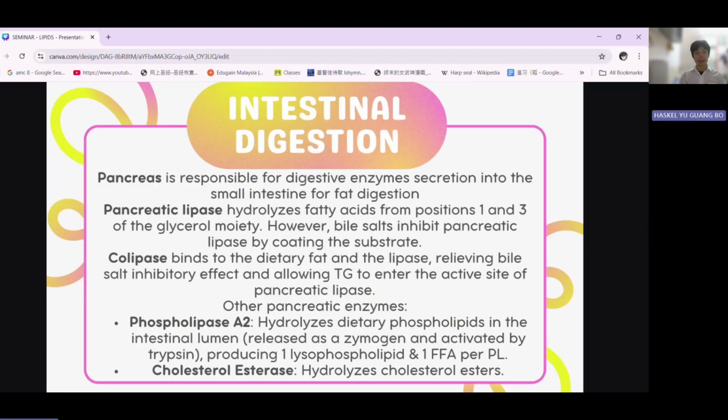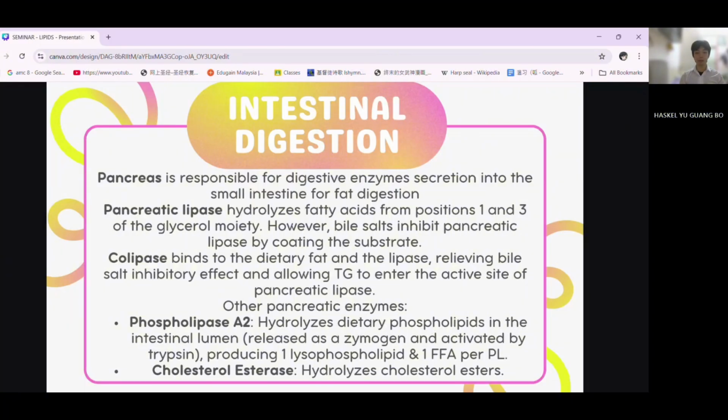There are other examples of the pancreatic enzymes for the dietary fat that we mentioned earlier. One is phospholipase A2. It hydrolyzes the dietary phospholipids in the intestinal lumen. It is initially released as a zymogen, or proenzyme, and is activated by a protease known as trypsin, which is also released by the pancreas itself. After it is activated through cleavage to form the actual enzyme, the products of its enzymatic action are one lysophospholipid and one free fatty